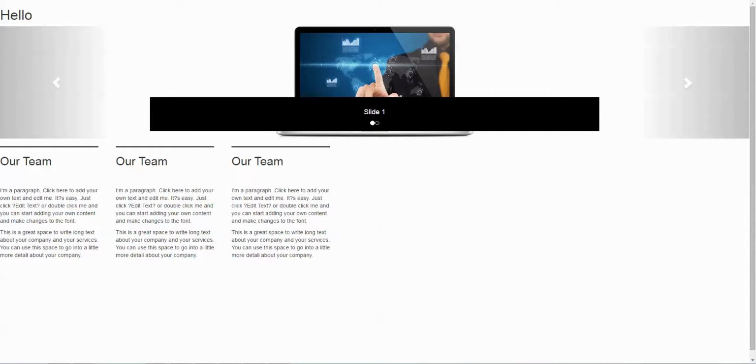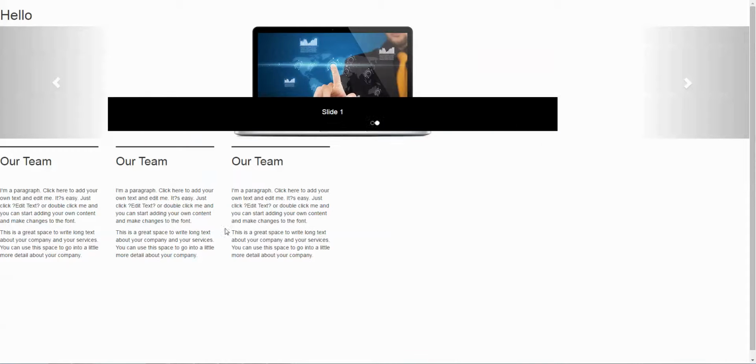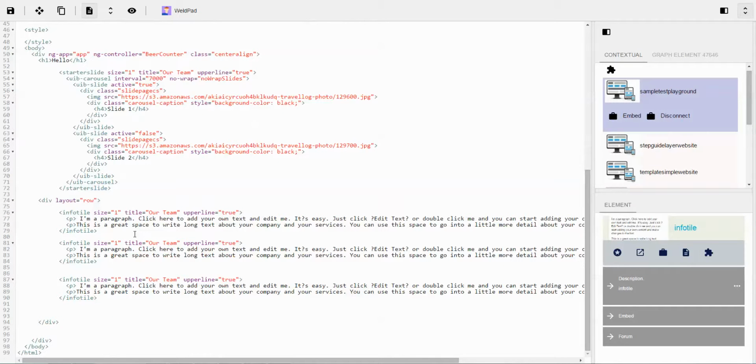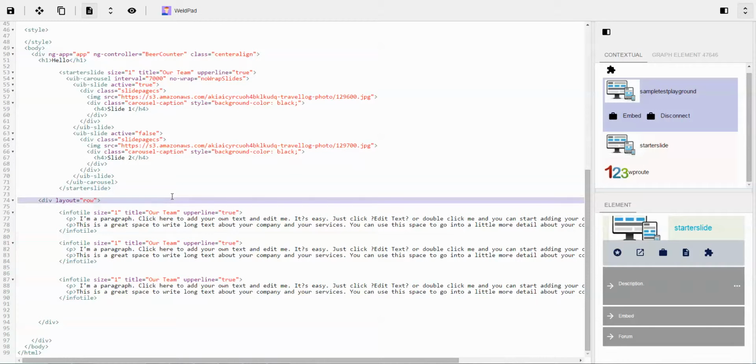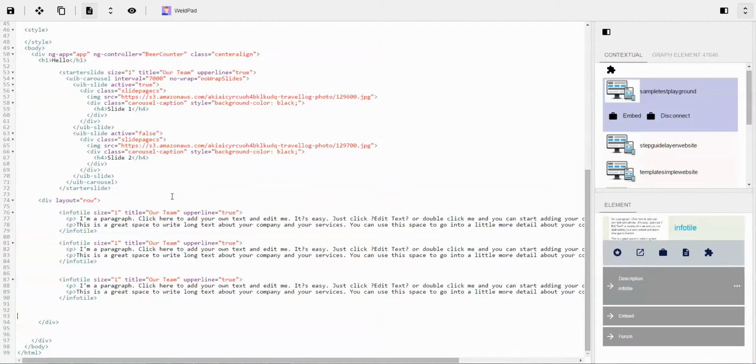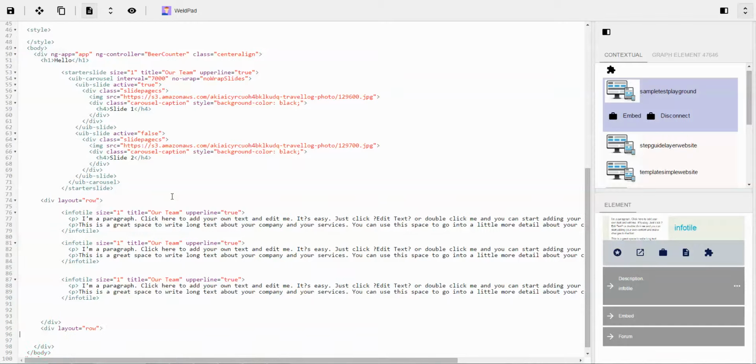Next, let's do something more interesting. Let's go back to the code. Let's create an additional row. In the additional row, let's put a Google Map with locations.